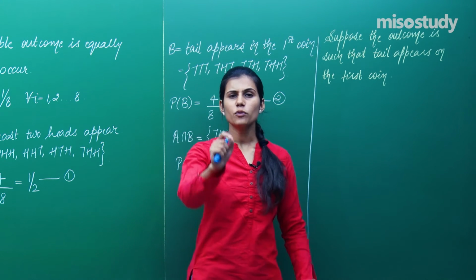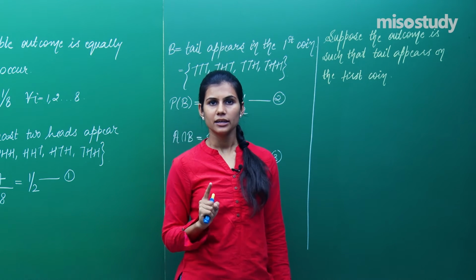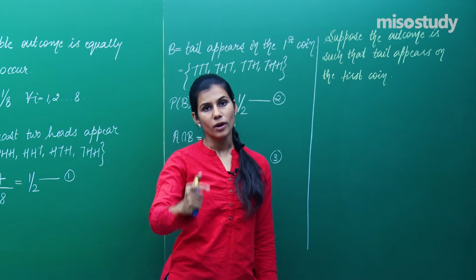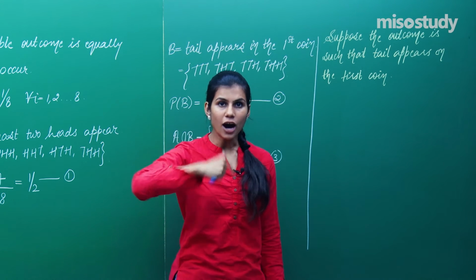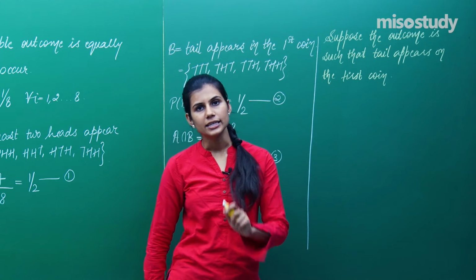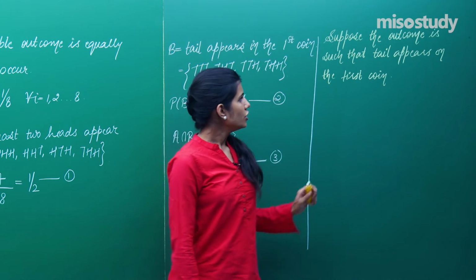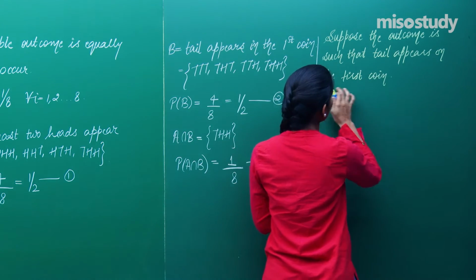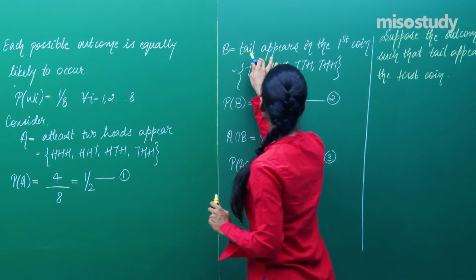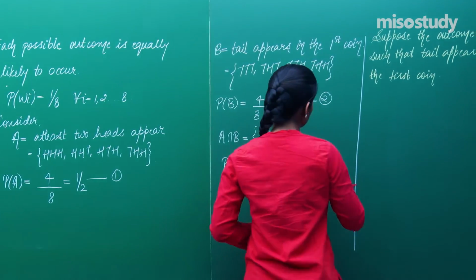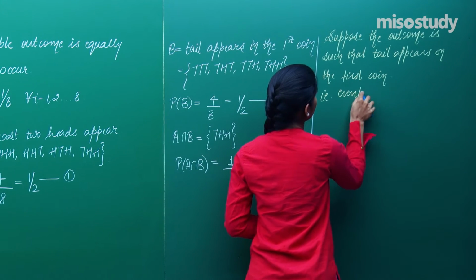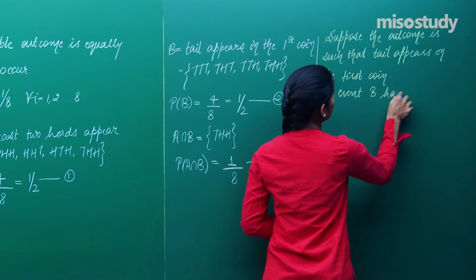After the happening of one of these 4 outcomes, what is the probability that the outcome will be such that there will be at least 2 heads in that outcome? So if I am saying that tail is appearing on the first coin, you know that appearance of tail in the first coin is actually my event B. So if tail is appearing on the first coin, that means event B has occurred.